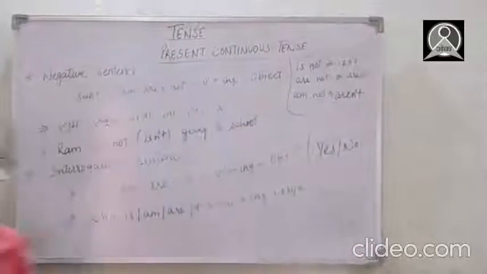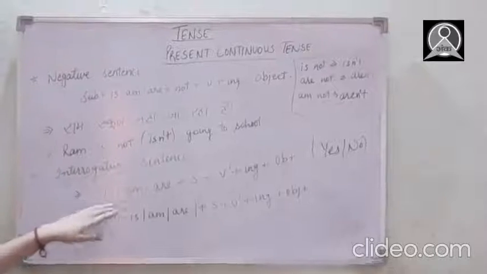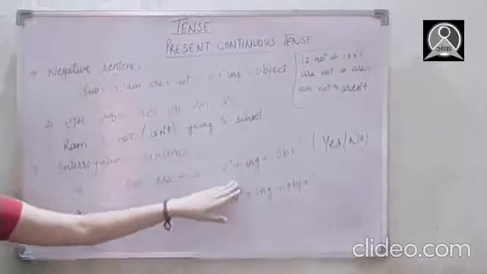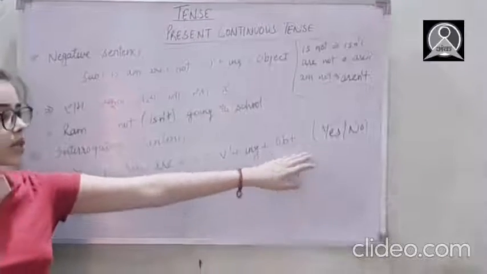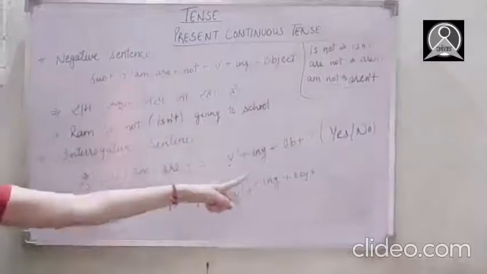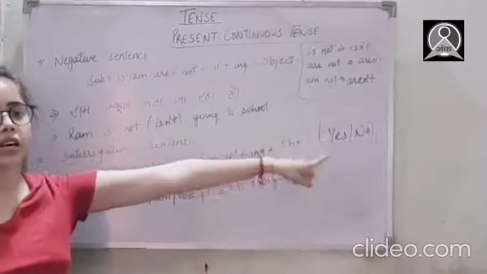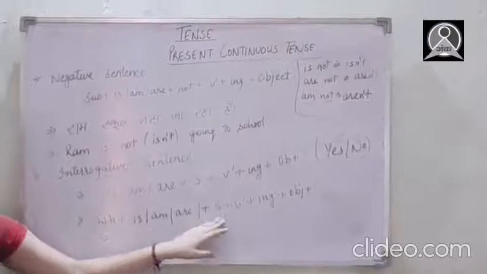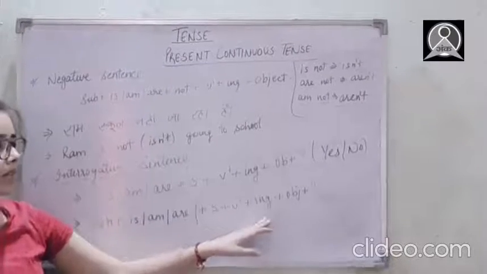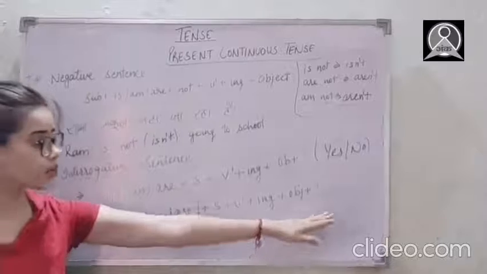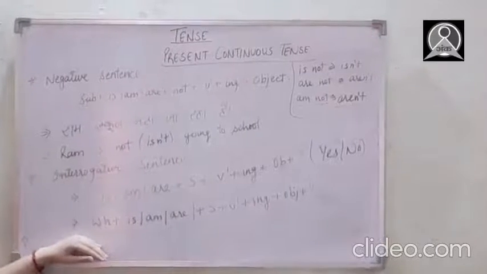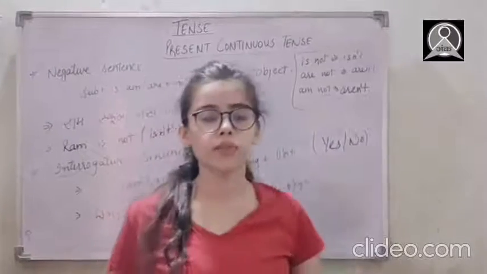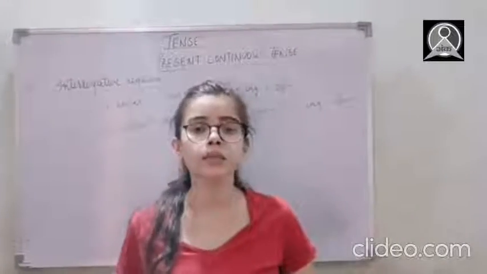So yeah, let's again come here. For the interrogative sentence, we are going to use SMR, the helping verb at the very first, then subject, verb's first form, ing, object plus question mark. Only we have to use this rule only when the answer is going to be in yes or no. And then WH family is MR plus subject plus verb's first form plus ing plus object plus question mark when we have to explain the answer without saying yes or no. I hope this is clear to all of you. Let's move on to the another part here.